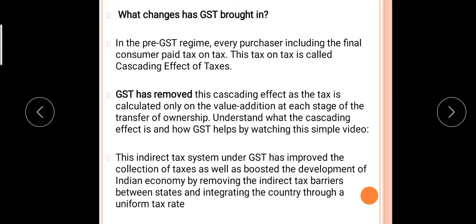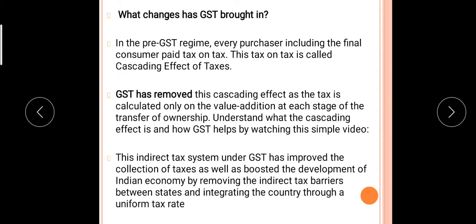Then what changes has GST brought in? In the pre-GST regime, every purchaser, including the final consumer, paid tax on tax. This tax on tax is called the cascading effect of taxes. GST has removed this cascading effect, as tax is calculated only on value addition at each stage of the transfer of ownership. So understand what the cascading effect is and how GST helps by watching this simple example.